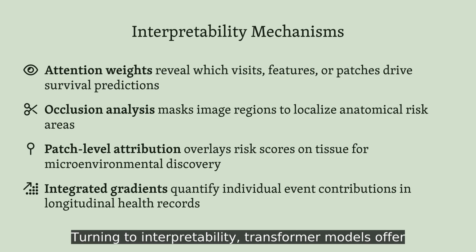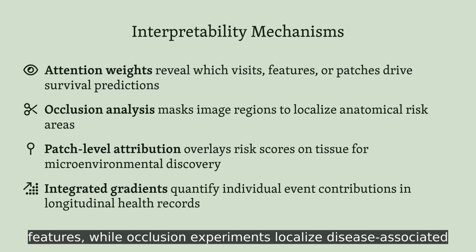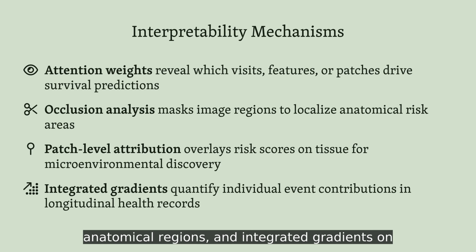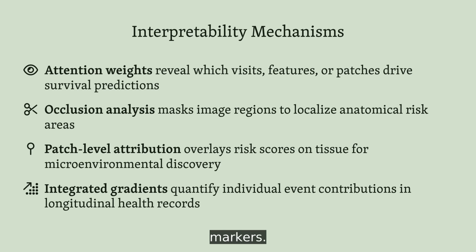Turning to interpretability, transformer models offer multiple pathways to clinical insight. Former and Strafe extract token-level attention saliency to identify influential time points and features, while occlusion experiments localize disease-associated anatomical regions, and integrated gradients on timestamped codes reveal both canonical cardiovascular signals and underappreciated long-horizon cancer risk markers.